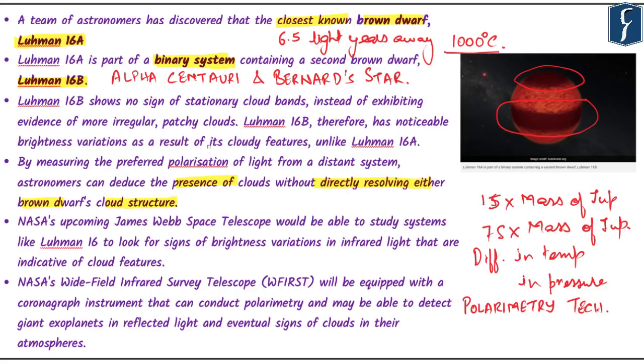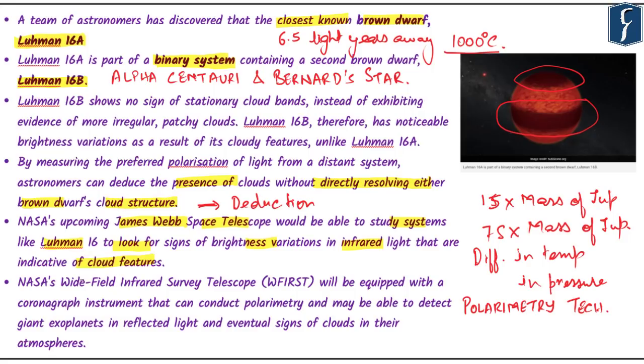So with this, we can see that this is not an observational phenomenon in terms of looking at these brown dwarfs, but instead it is based on deduction through this technique. Now, in this context, it is important for you to know that NASA's upcoming James Webb Space Telescope would be able to study systems like Luhman 16 to look for signs of brightness variation in infrared light that are indicative of cloud features.